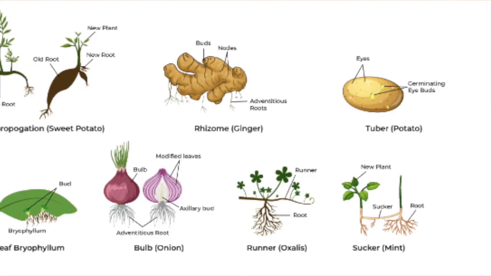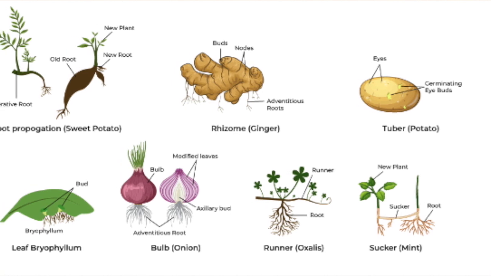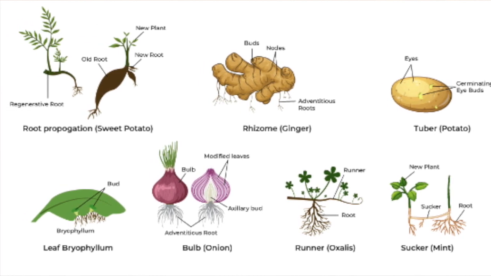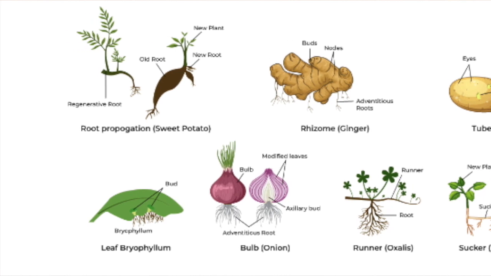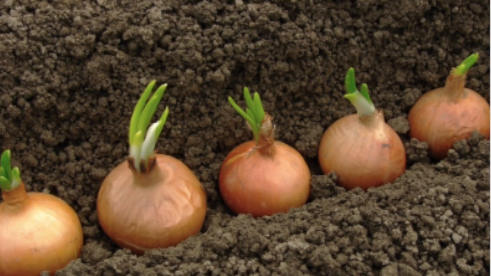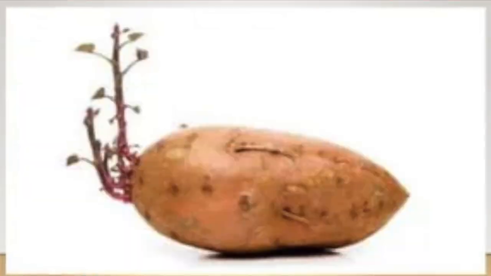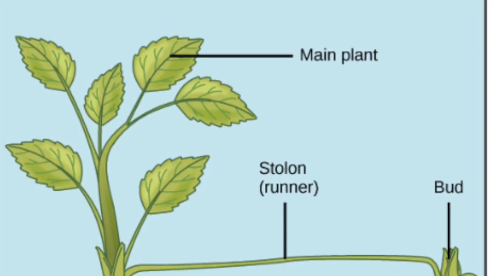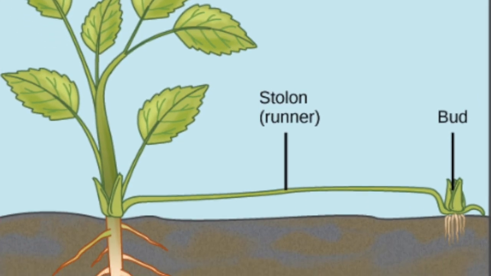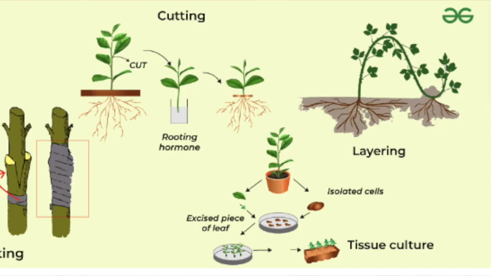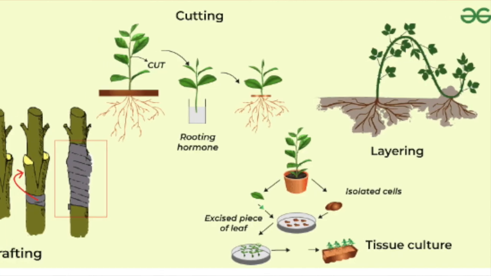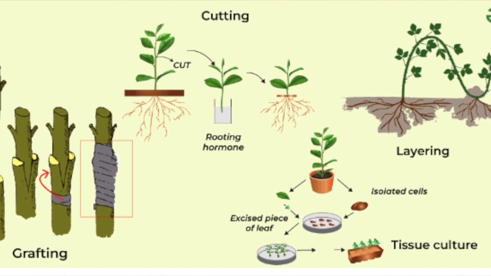Asexual reproduction occurs in plants through vegetative organs such as leaves, roots, stems, and buds. This is referred to as vegetative propagation. For example, onion bulbs, potato tubers, runners or stolons, and so on. Vegetative propagation in plants is substantially faster than sexual reproduction. This can also be done artificially, which is common in horticulture.